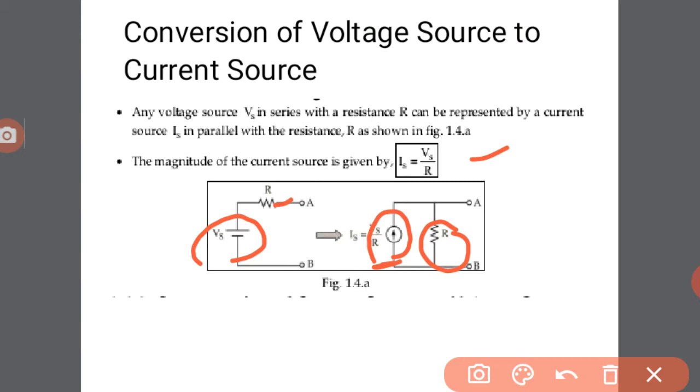Suppose the voltage source is a DC voltage source, indicated by the positive sign and negative sign. This voltage source is connected in series with the resistor R. It is converted into a current source in parallel with the resistor R. When we convert this voltage source into a current source, the magnitude of the current is given by Is equal to Vs by R.